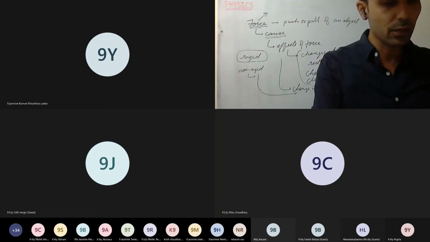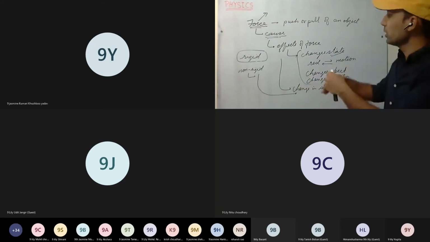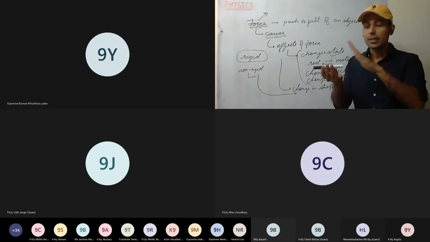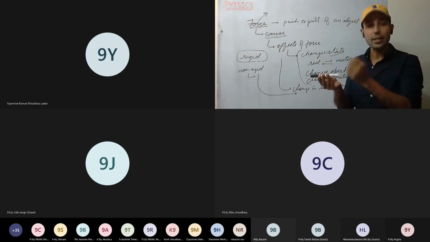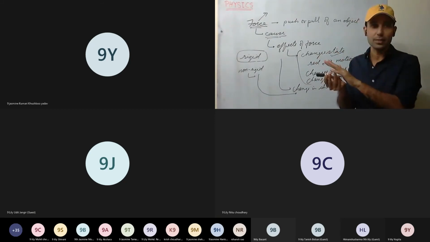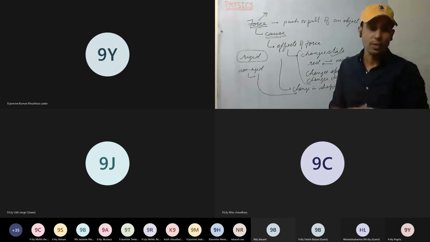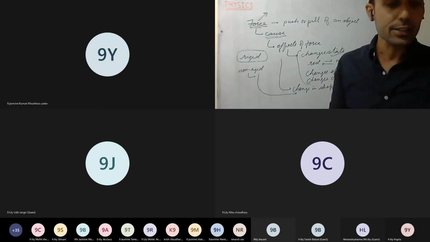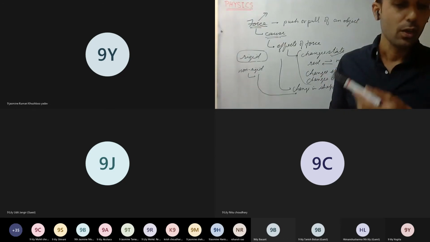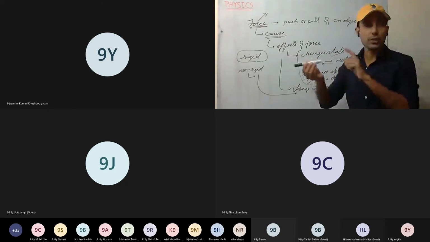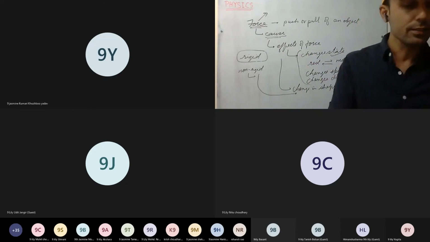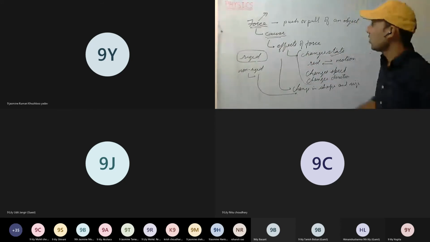A force is that physical cause which changes or tends to change, that has the capacity to change, either the size or shape, or the state of rest or of motion of the body. This is clear? Okay.